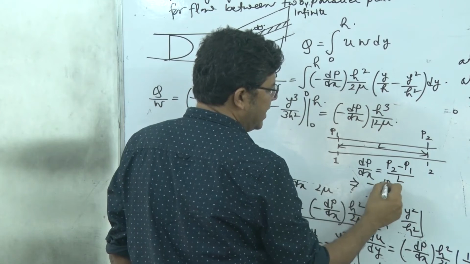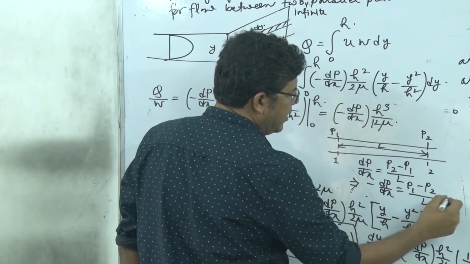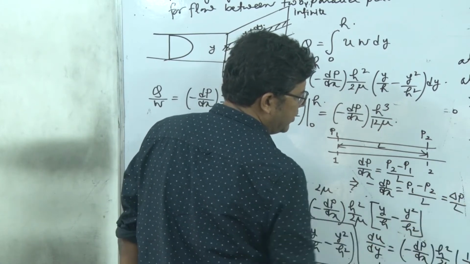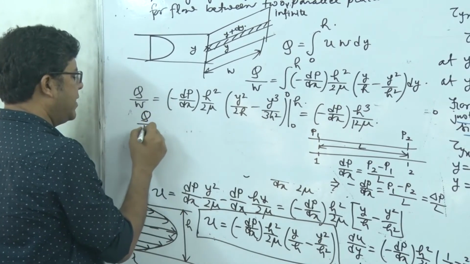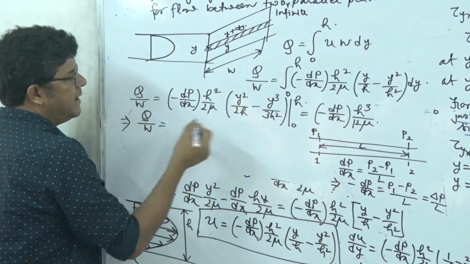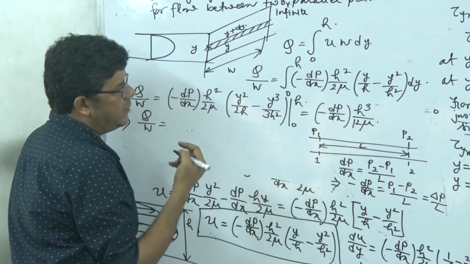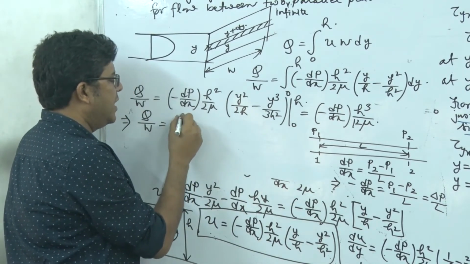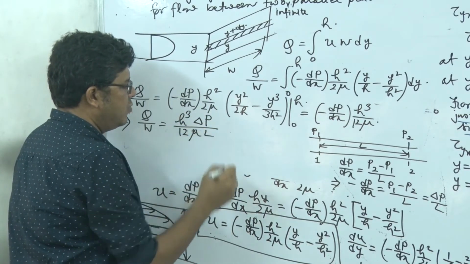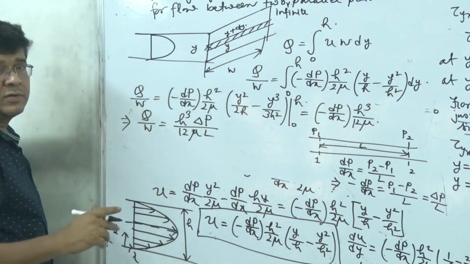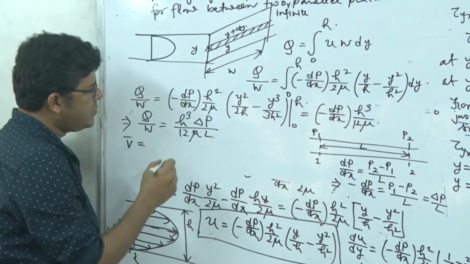So minus of dP/dx will be (P1 minus P2) by L, which we can write as the pressure drop delta P divided by L over the length L. So Q divided by W, alternatively in terms of this pressure drop and the length over which we are measuring that pressure drop, we can write as h cube into delta P divided by 12 mu. Correct? Now coming to this average velocity V bar, what will be V bar?